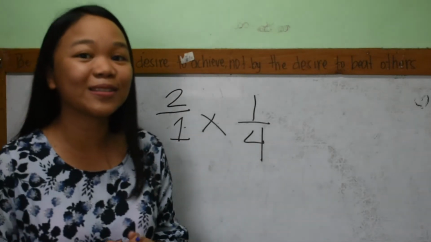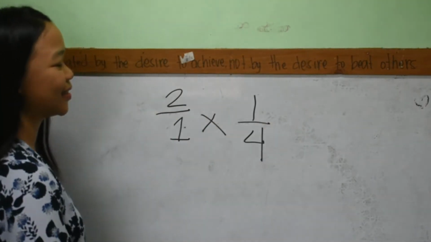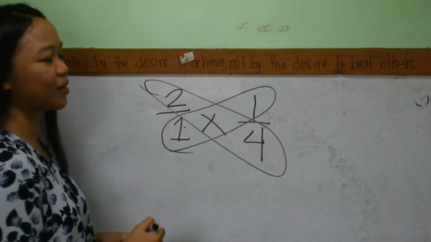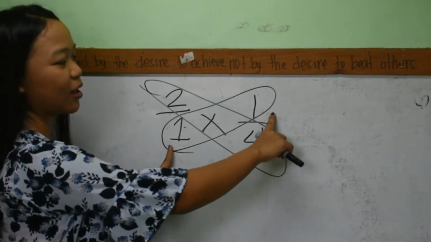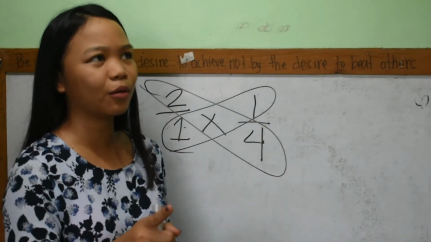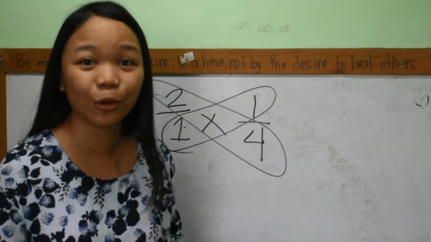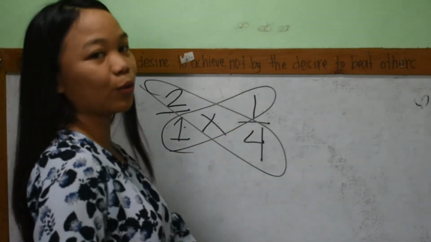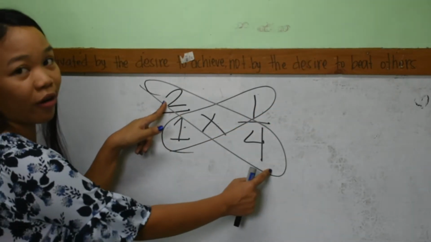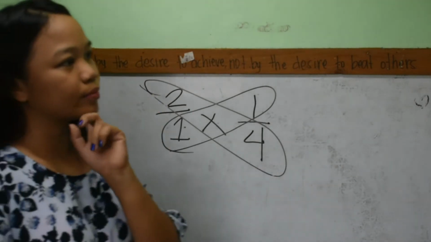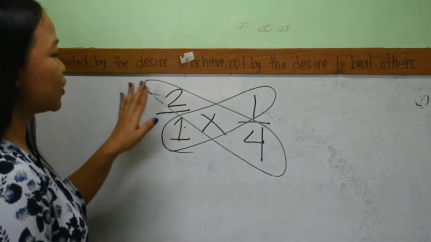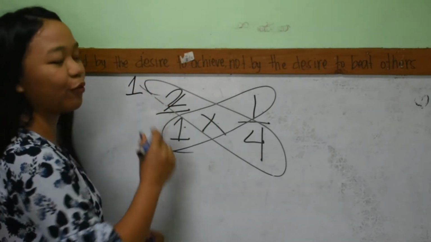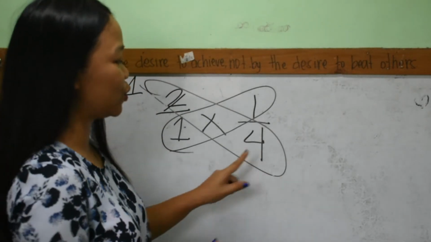Now this time, let's use the butterfly method. There you go. So let's start on this side. What number can you divide on 1 and 1? Technically 1. So we won't change anything. Ganun pa rin siya. Next, what number can we divide on 2 and 4? Very good, 2. So 2 divided by 2, that is equals to 1. And 4 divided by 2, that is equals to 2.